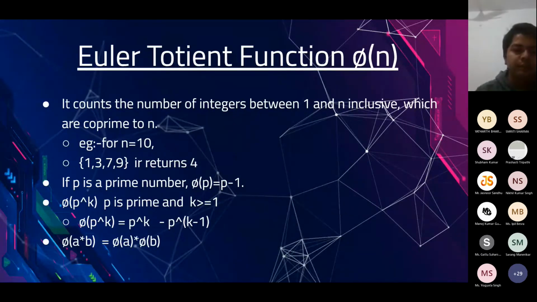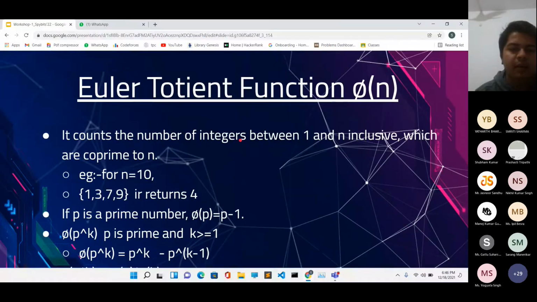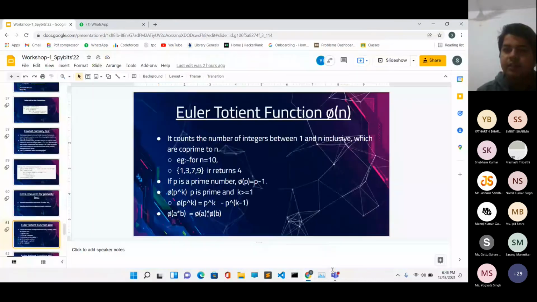Then we have phi of p raised to the power k, where p is a prime number, and we say that phi of p raised to the power k is equal to p raised to the power k minus p raised to the power k minus 1. So let's see why is it so.